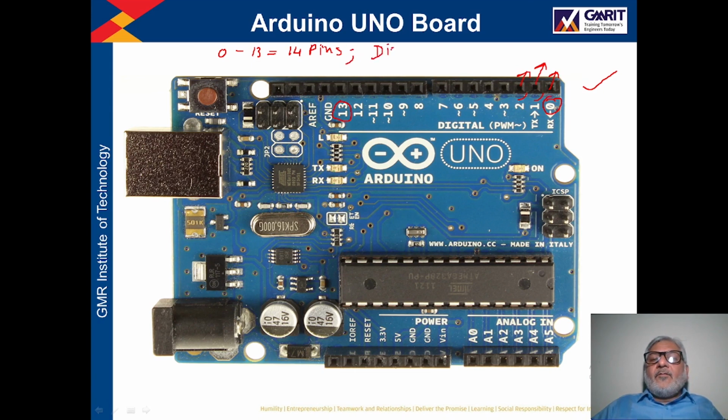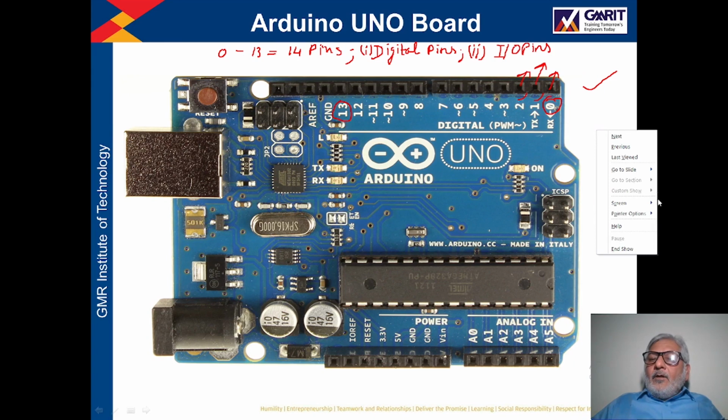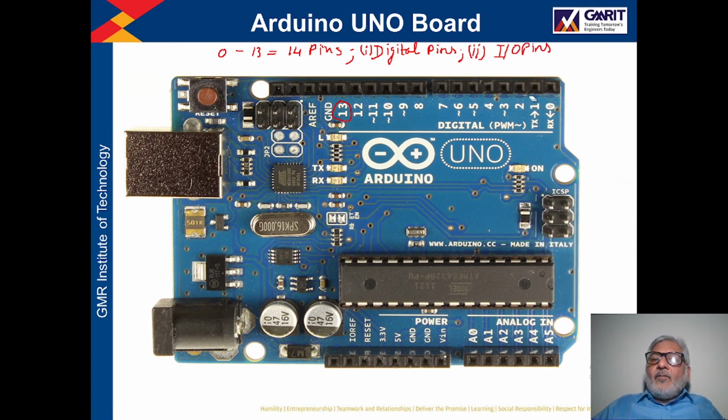digital pins. This is point number 1, and these pins are IO pins. So now what is the meaning of digital and IO?